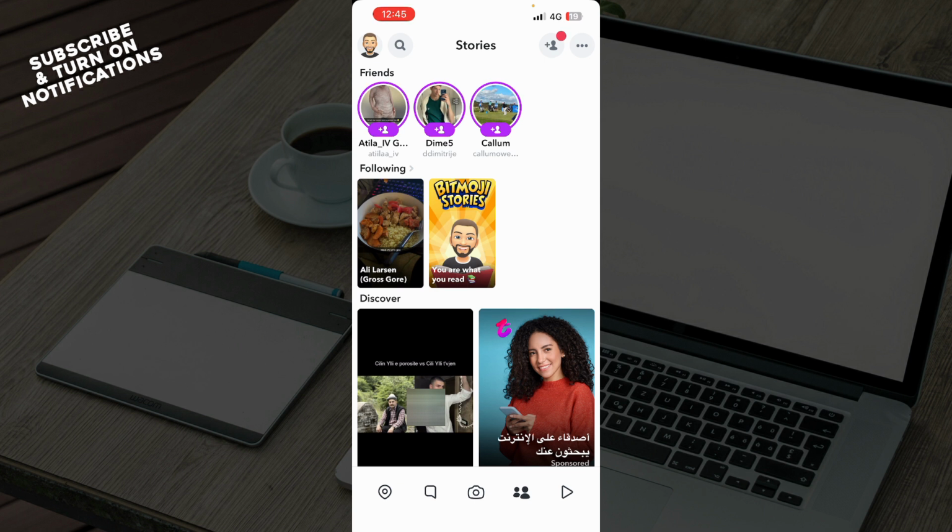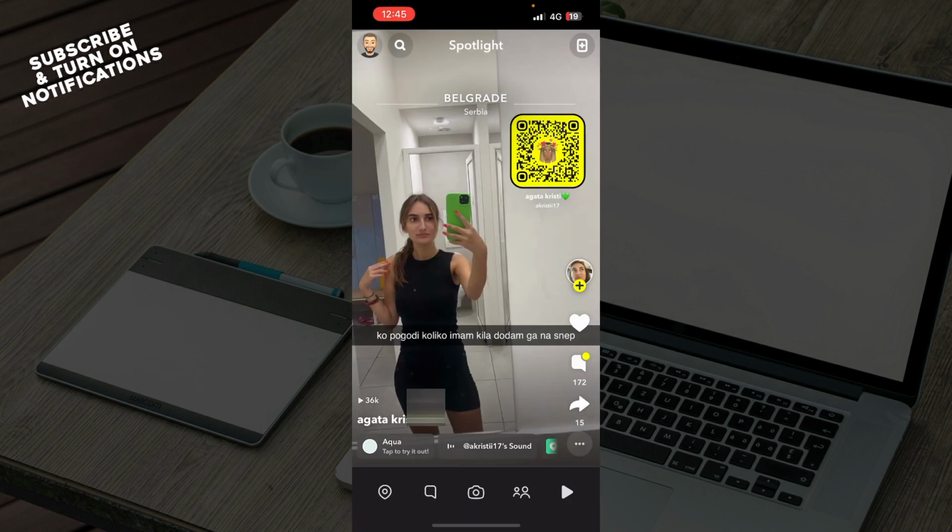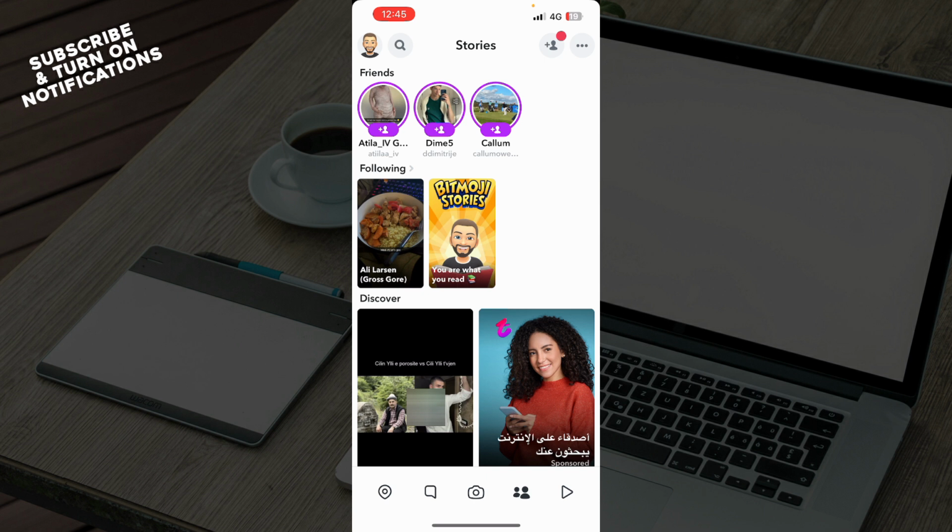So in the bottom right corner, as you can see, we have the spotlights where you can check out spotlights on Snapchat, stories where you can of course go and check out stories that people posted, your camera, and of course your chats and location on the app. But now guys, let's see how you could actually go and set your Snapstreak reminders.